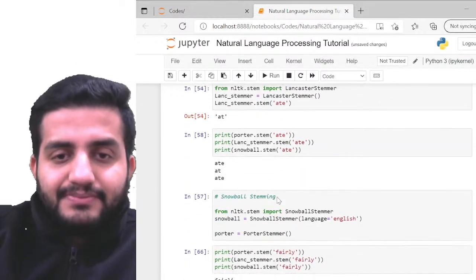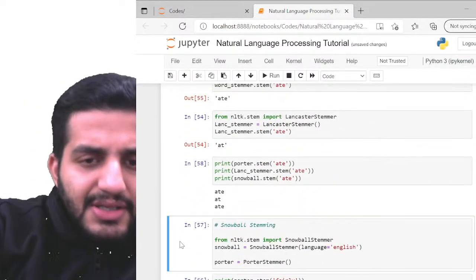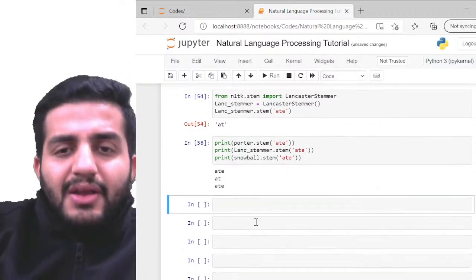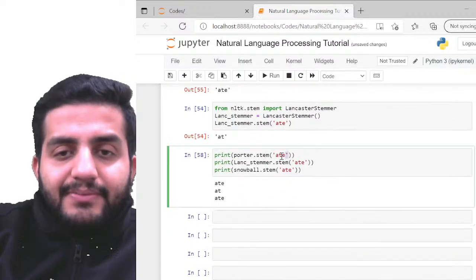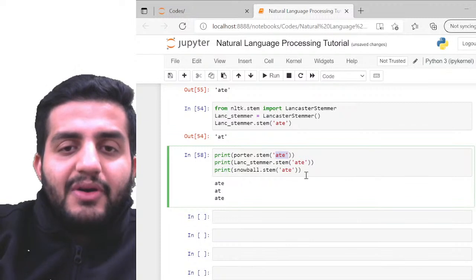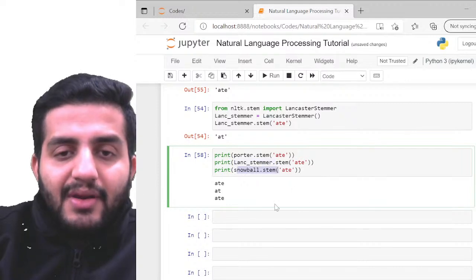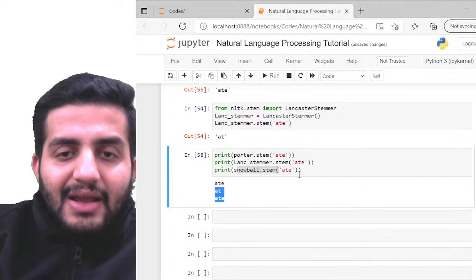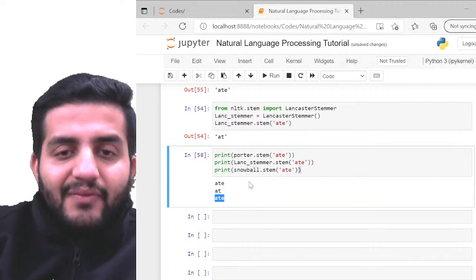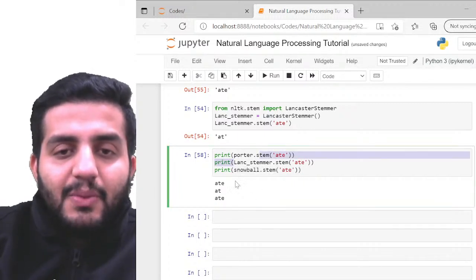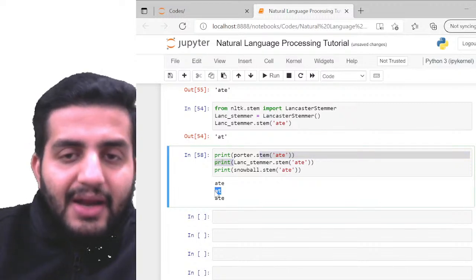देखो, for example, ये देखो यहाँ पे आपको समझ में आएगा. For example, I have the word 8, right? So 8, this is the word 8. So now can you see this? I'm passing it over Porter, Lancaster, and the Snowball stemmer, right? And can you see the difference? Porter and Snowball is giving me the same result, 8, whether Lancaster is giving me the word at, right?